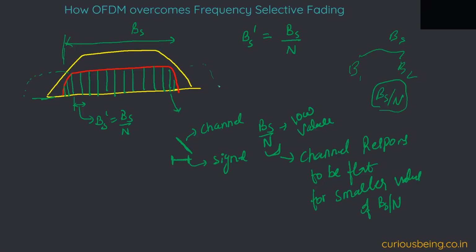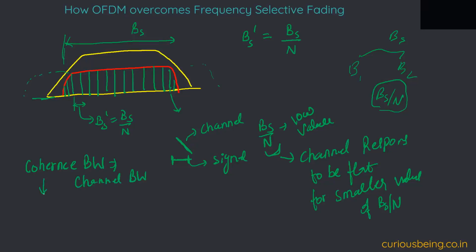Yes. For that, I'll put in some other parameters. When we compare our signal bandwidth to channel bandwidth, by channel bandwidth we usually mean the coherence bandwidth. This is similar to channel bandwidth.